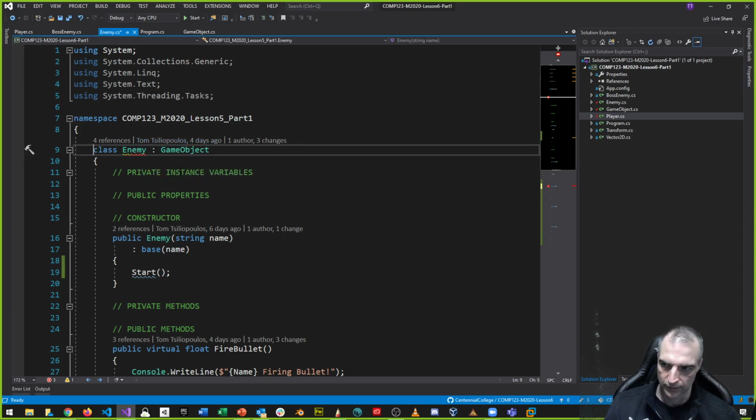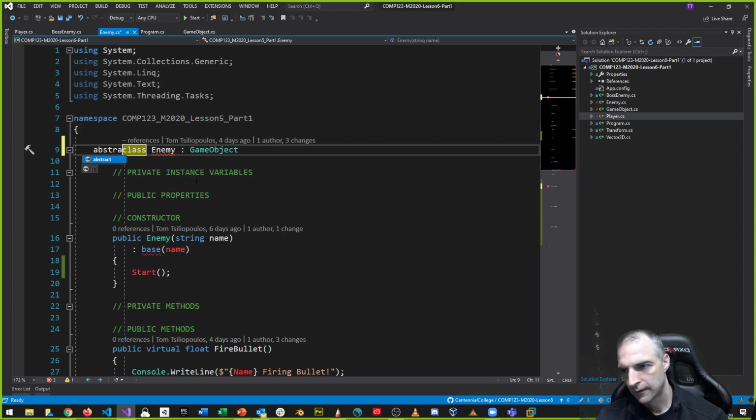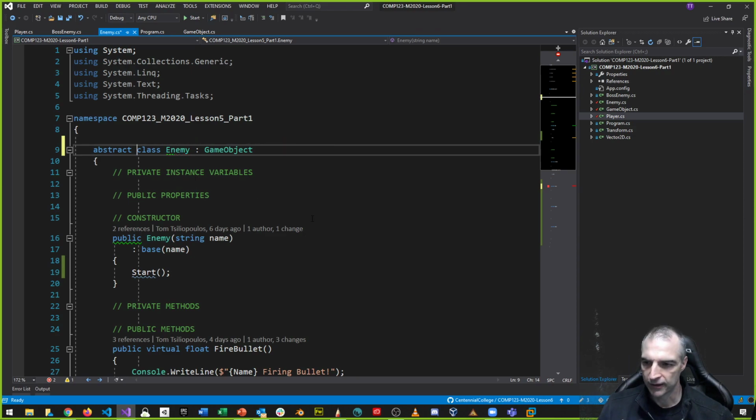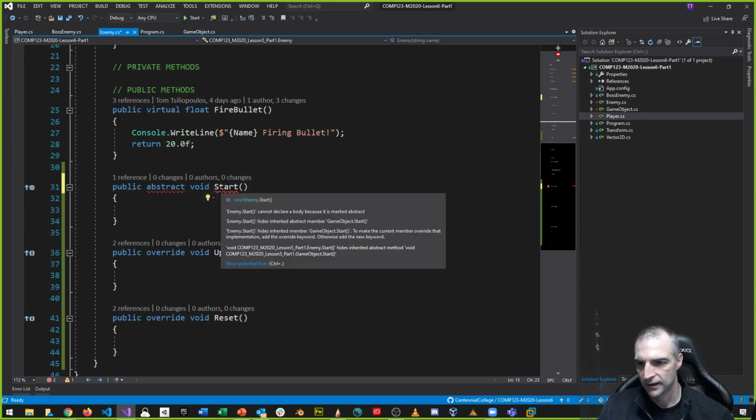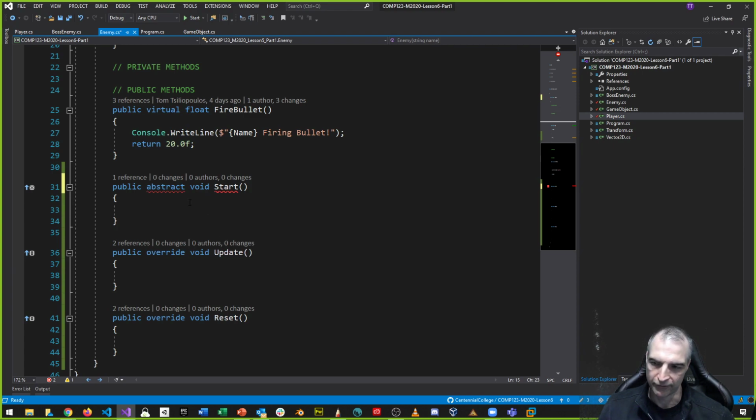Let me show you this one. So if I did this abstract, would it take care of this? Well, it says abstract can't have a body. Okay, how about this? It says it cannot declare a body because it's marked abstract. Hides inherited abstract member GameObject.Start. So I kind of override it, right?